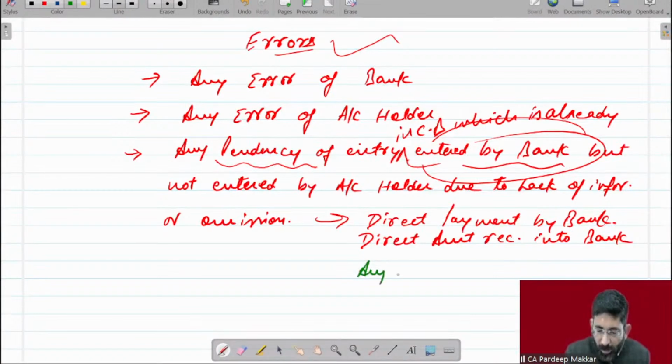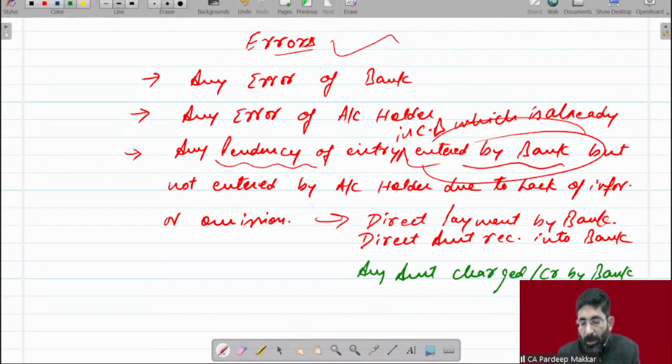Any amount charged or credited by the bank means the bank has given me something or charged something from me. This is not known to me, obviously. This is not an error of anyone, it is just lack of information. But this is not covered under timing difference, this will be covered under pendency, under error, whatever you can say.